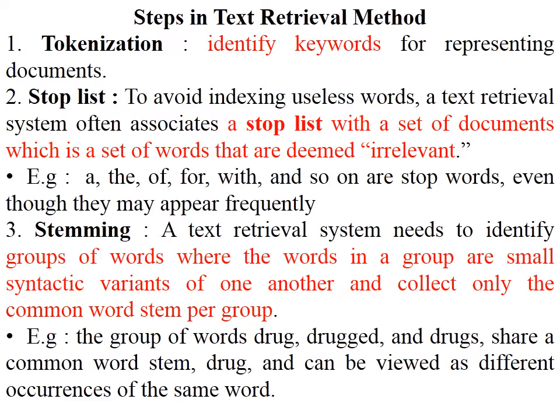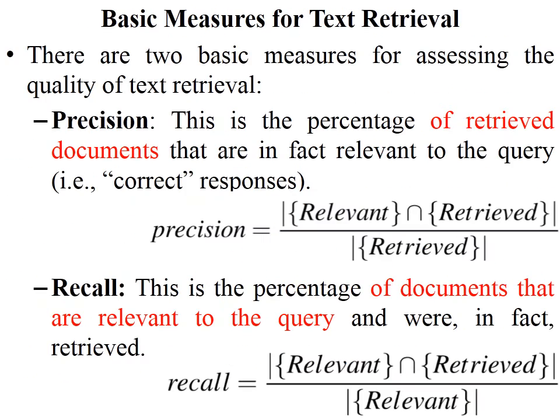So if you are given a query, a stop list of words is taken, and since they appear frequently, they are irrelevant and are segregated. Next is stemming. It means some of the words in a group are syntactic variants of one another, so they share a common stem and are grouped together. For example, the group of words drag and dragged share the common stem, so they can be treated as different occurrences.